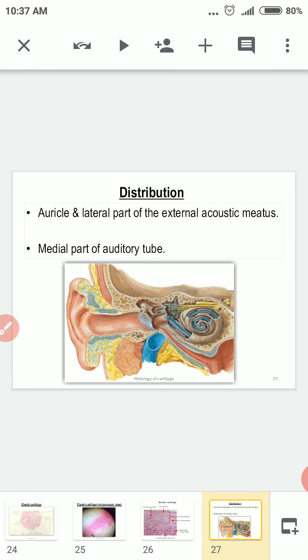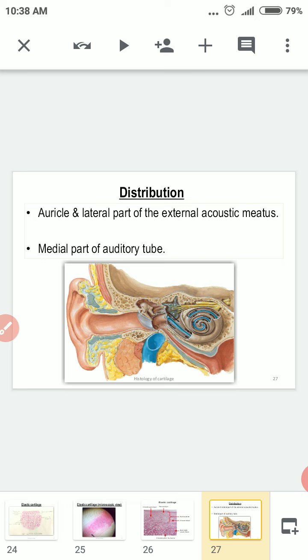If you see a rubber band, how it stretches, right? The stretchable, how it will be. The same way the elastic cartilage. Mnemonic to remember elastic cartilage is E: ear pinna, eustachian tube, and epiglottis. Remember your ear pinna. You pull it and leave it, it will come back to its original position. Same way the elastic cartilage. So examples are ear pinna.